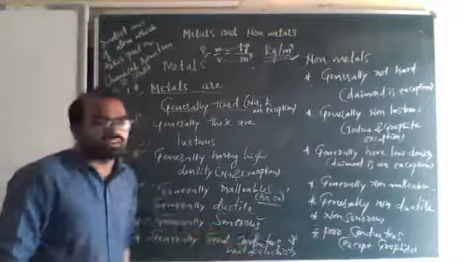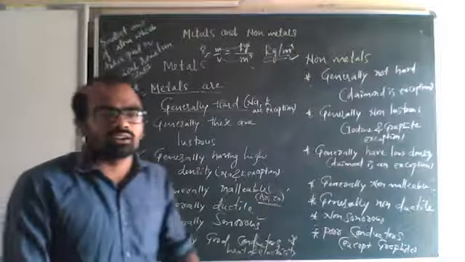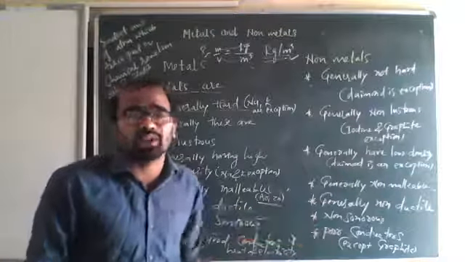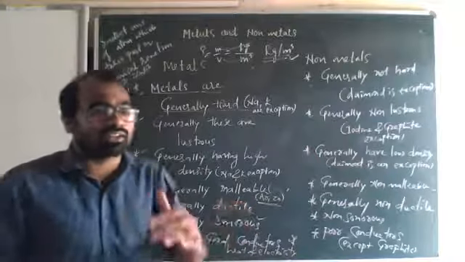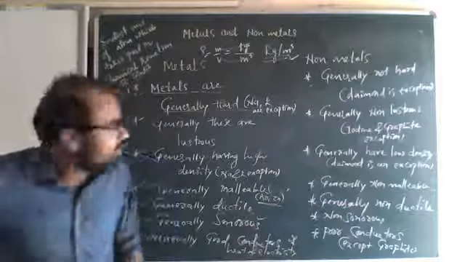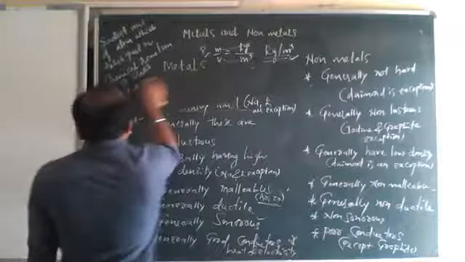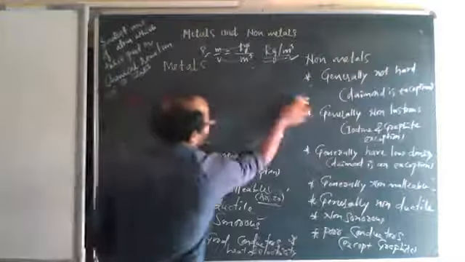Metals are generally good conductors of heat and electricity, but non-metals are poor conductors of heat and electricity. In other words, you can say they are insulators of heat and electricity. One exception is graphite. Graphite conducts electricity.